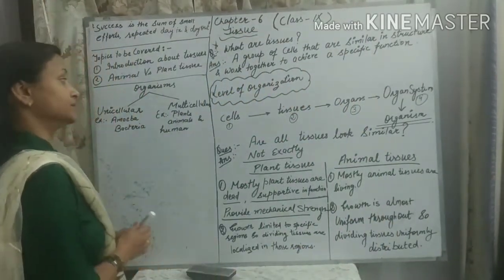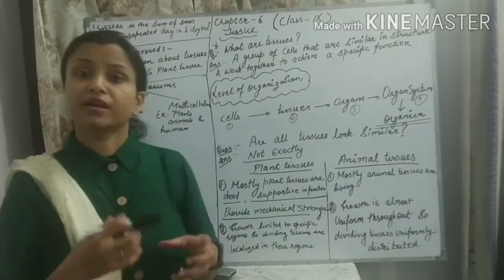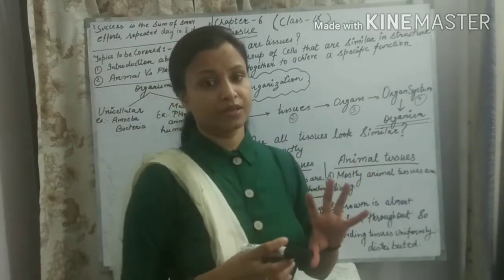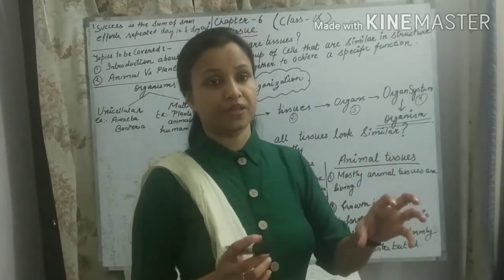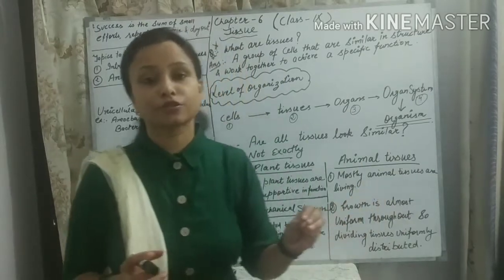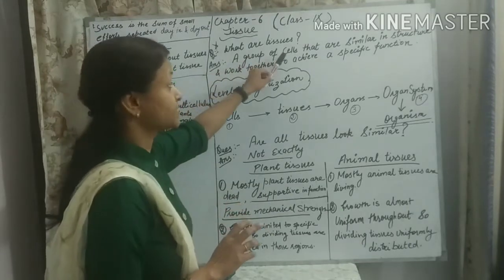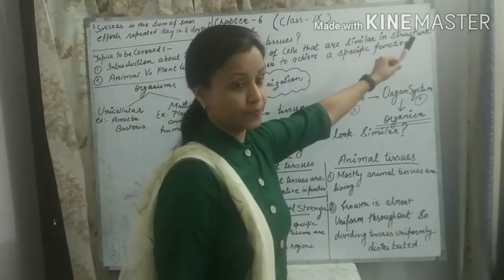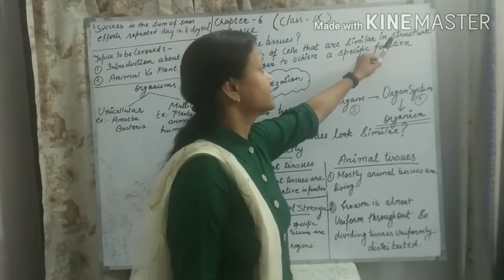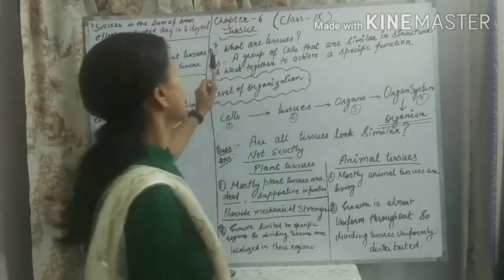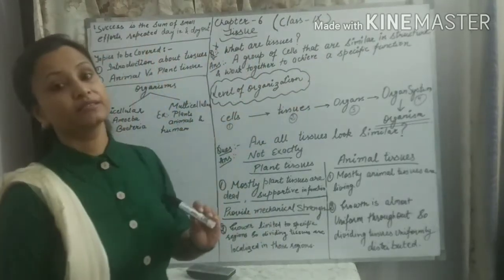Okay, so here we come to our basic point: what are tissues? These groups of cells which perform a particular type of function are known as tissue. The very simple definition of tissue is a group of cells that are similar in structure. Most of the time they are similar in structure, but not always, students. We will discuss this later in the same chapter. And they work together to achieve a specific function. This group is known as tissue.